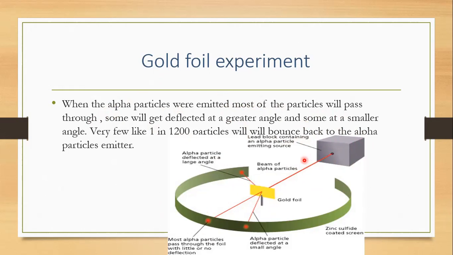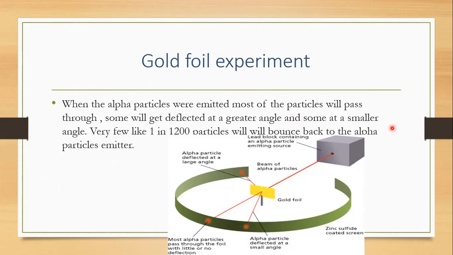So the alpha particles being emitted, almost all were able to pass through the gold foil easily. A very few got deflected at a large angle, and a very few got deflected at a small angle.